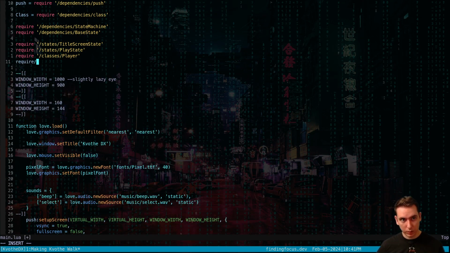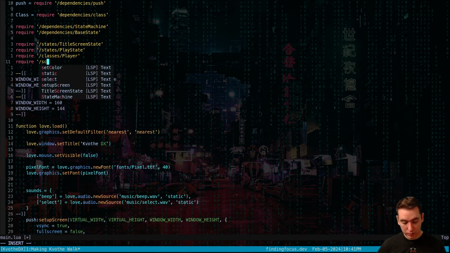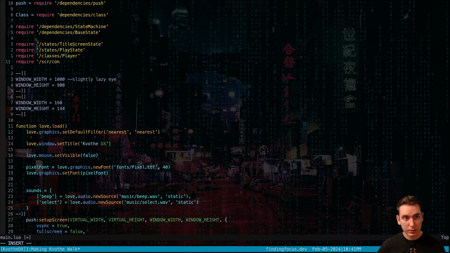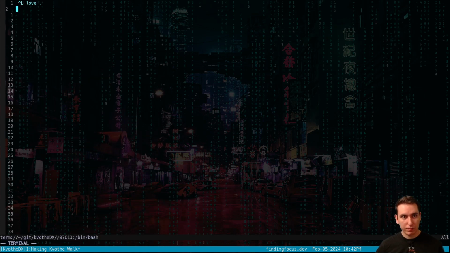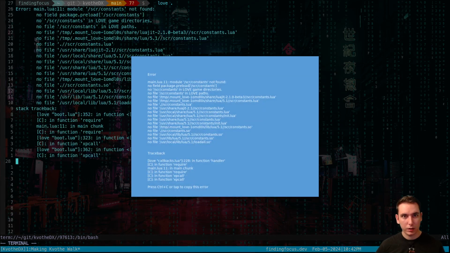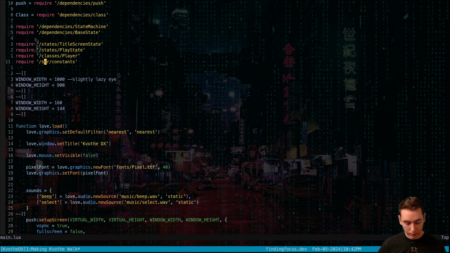So we'll do require our source/constants. And we'll see if that works. Constants not found. It's not in Sicker, it's in source.